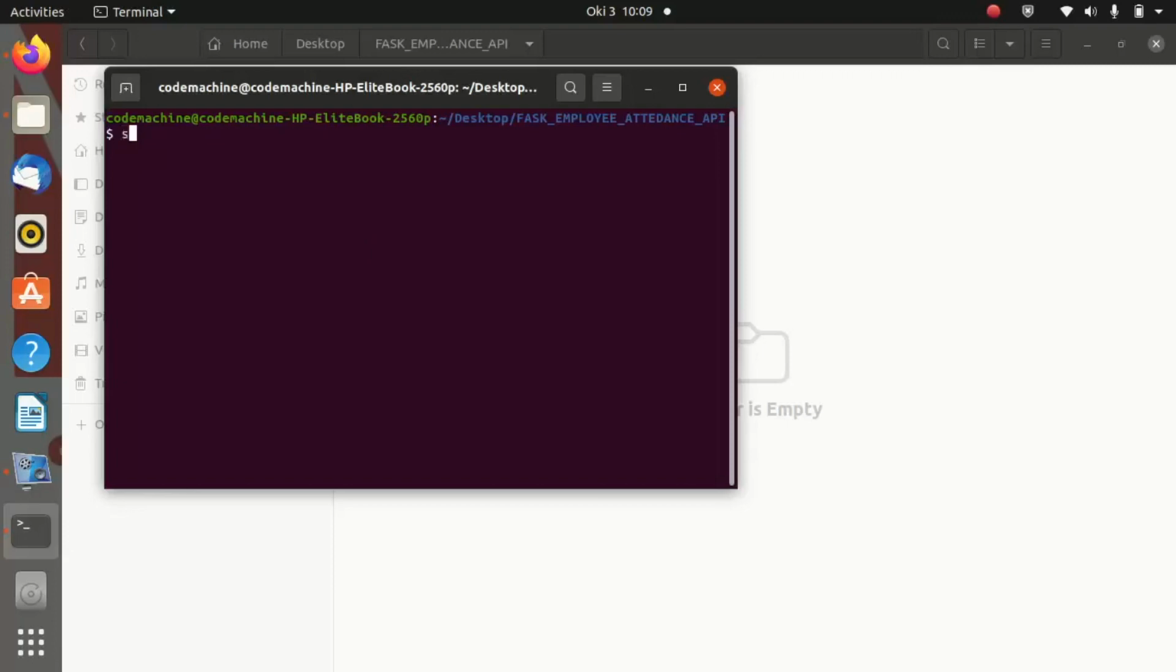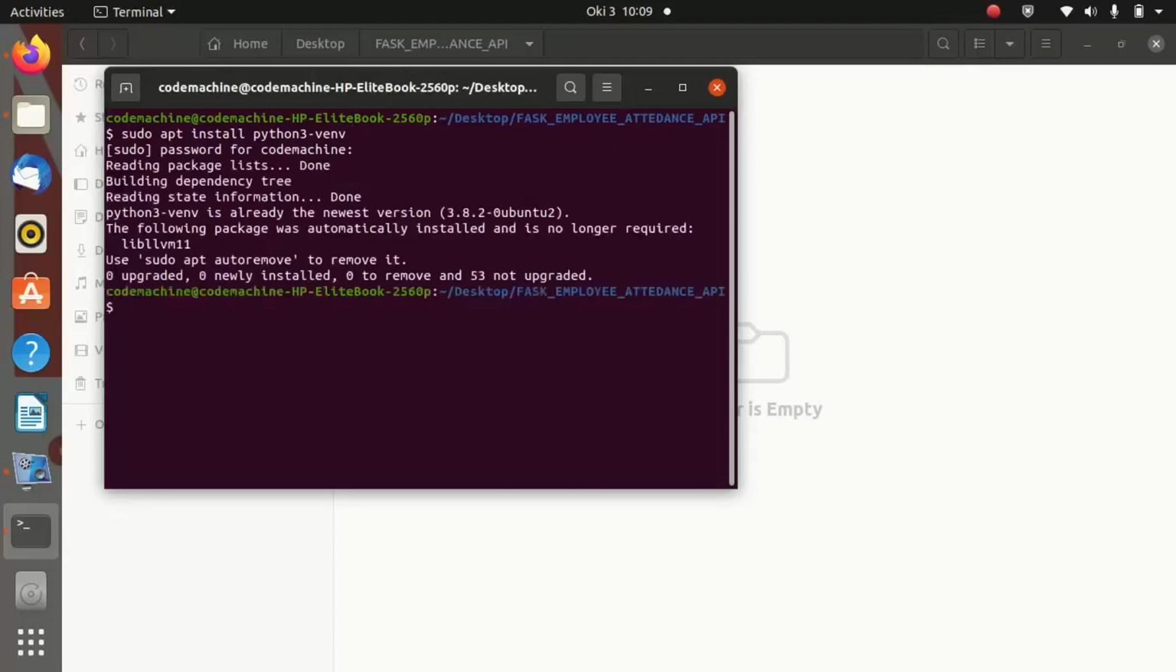So to do that, just go ahead and run the command sudo apt install python3-venv. So this venv means virtual environment. So just hit enter and provide your sudo password. I already have this package installed. That's why you are seeing it is saying it's the newest package.